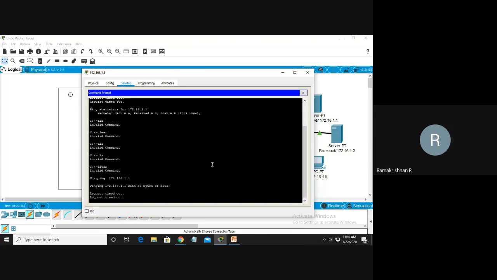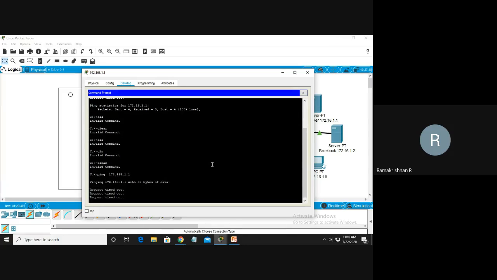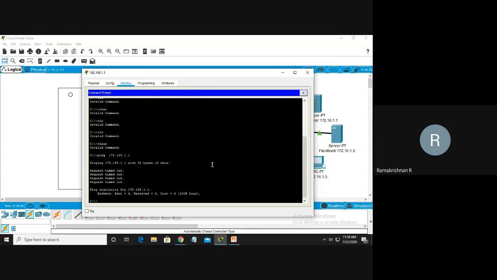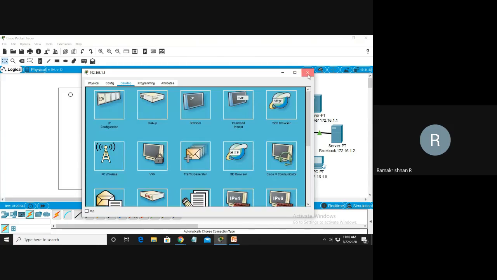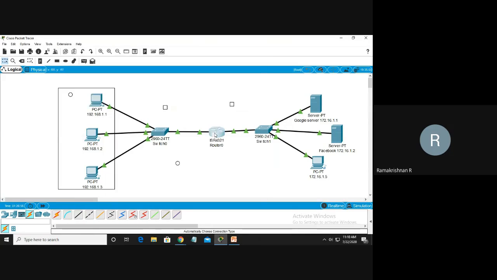Request timeout. Request timeout. See, received 0, lost 0. That means the packets are not being sent or received. The connection is still a problem.